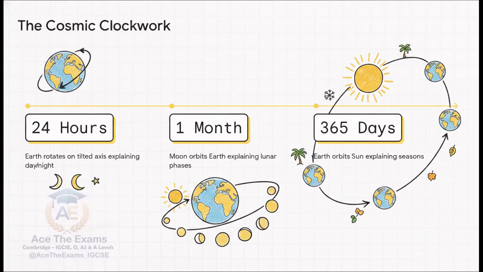Next, we have the 1-month cycle. The moon orbits the Earth once in approximately 1 month. This specific orbital journey changes the angle of sunlight reflecting off the moon toward Earth, and that explains the lunar phases, from a new moon all the way to a full moon and back again.